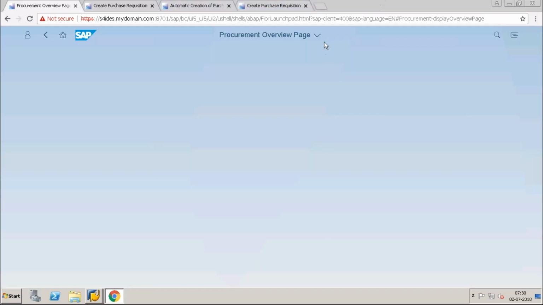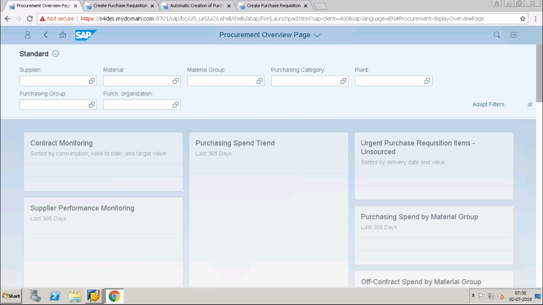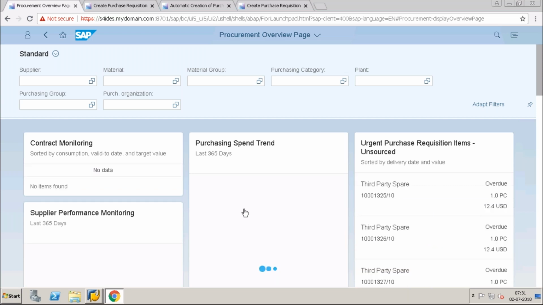Yeah, so this is my procurement overview page. In this procurement overview page, by standard there are some 28 KPIs that SAP has given. So you can see the contract monitoring, you can see the supplier trend analysis, purchase requisitions which are unsourced. So you can see everything here.